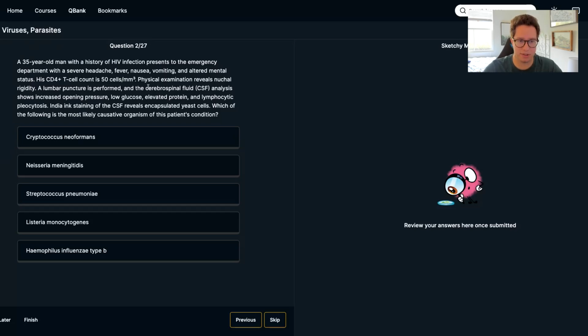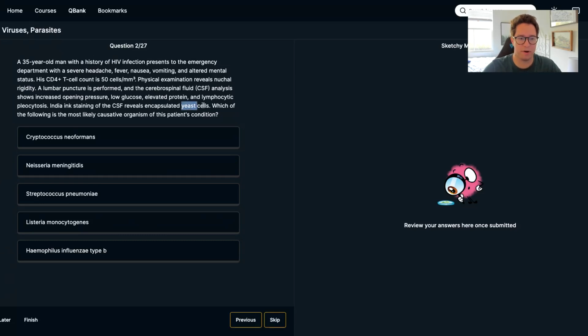They do an LP, which is great. And the CSF is analyzed with an increased opening pressure, low glucose. So low glucose means something is eating it. Bacteria and fungi are the two that eat glucose essentially in the CSF. Proteins elevated and a lymphocytic pleocytosis. Okay. So then they tell me India ink staining of the CSF reveals encapsulated yeast cells. All right, yeast, thinking fungus here.